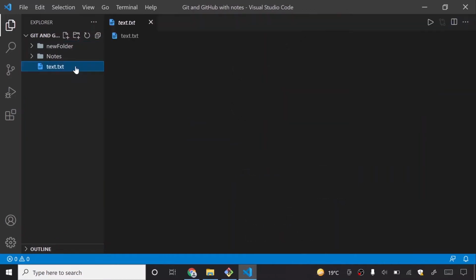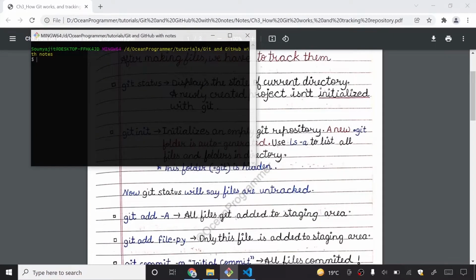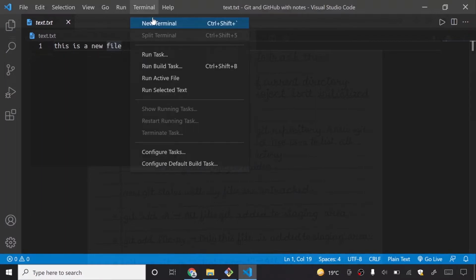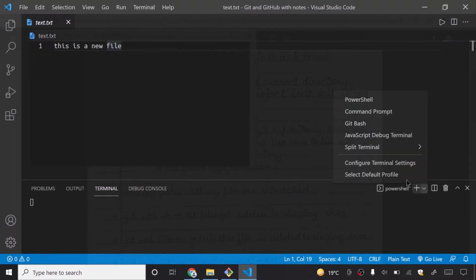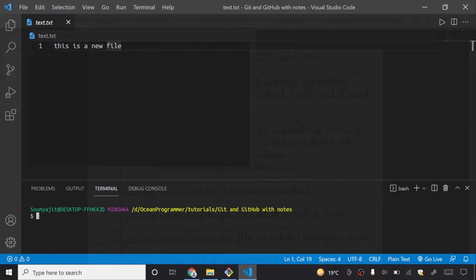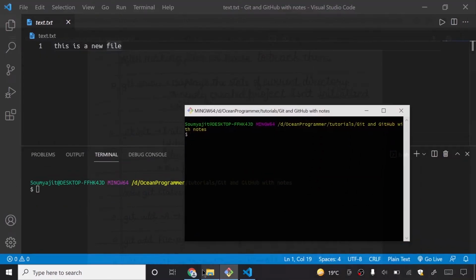Inside this text.txt you can see that it is written that this is a new file. Here I have written: displays the state of the current working directory. You can even open Git Bash from here. I will go to Terminal, New Terminal, and then click on Git Bash here. These are just basic things you must know. These two things are almost the same.